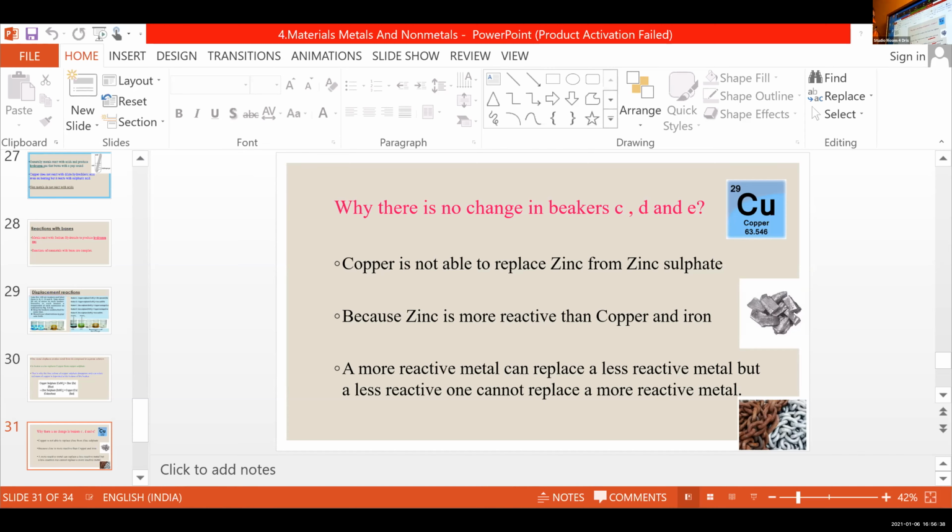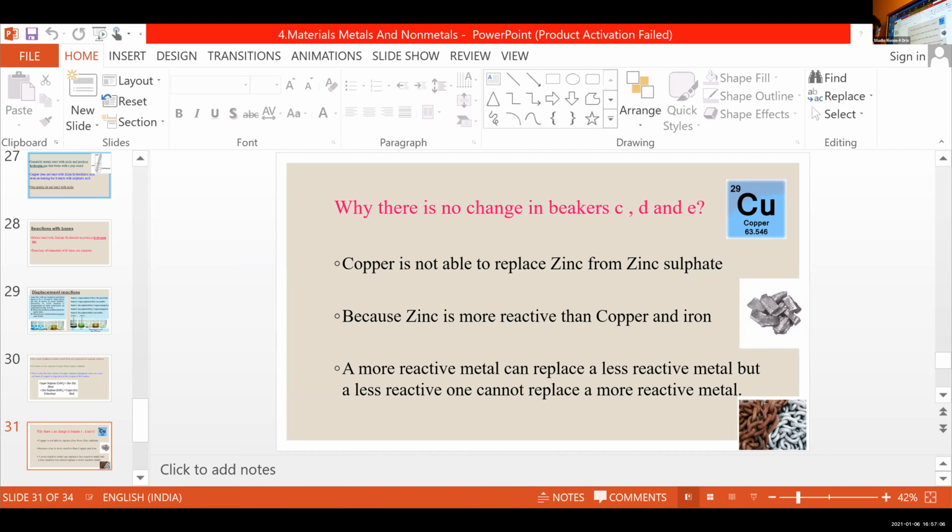Why is there no change in beakers C, D and E? Copper is not able to replace zinc from zinc sulfate because zinc is more reactive than copper and iron. A more reactive metal can replace a less reactive metal, but a less reactive one cannot replace a more reactive metal. Okay. That's about this displacement reaction.